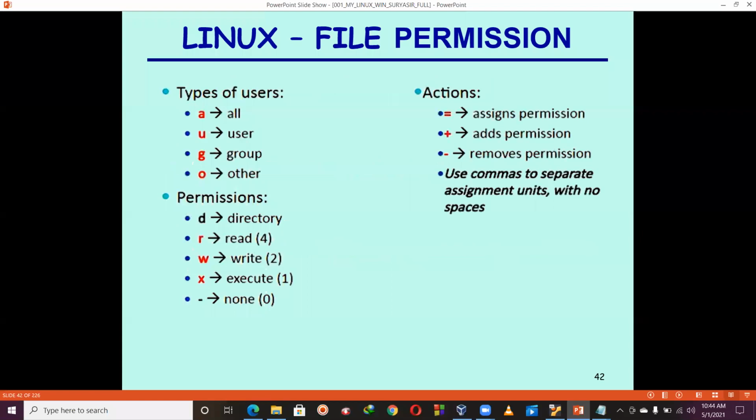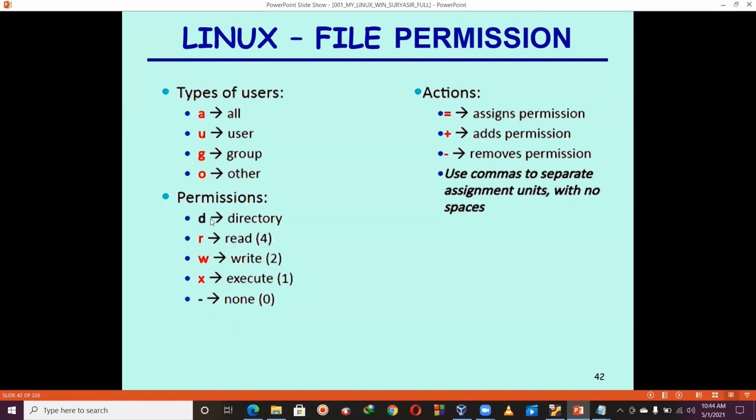Next one here, types of users. So AUGO. If I use it in the chmod statements, A stands for all. Means we are going to set the permission for all three: user, group, and other. If we want to set permission only for a particular one, then we should use individually either U or G or O. Clear? Okay.